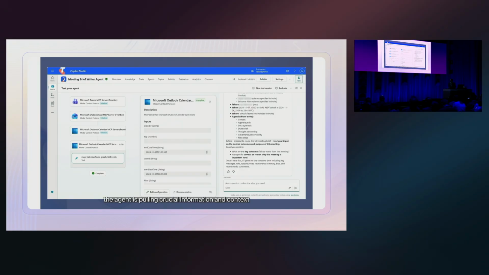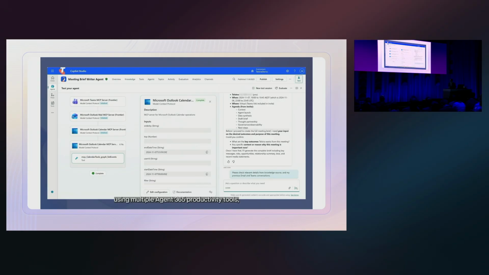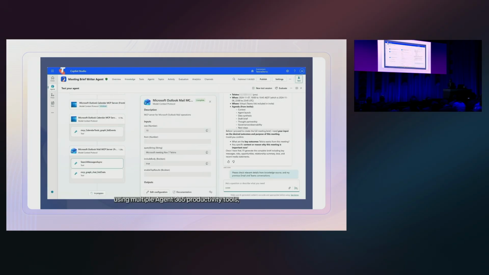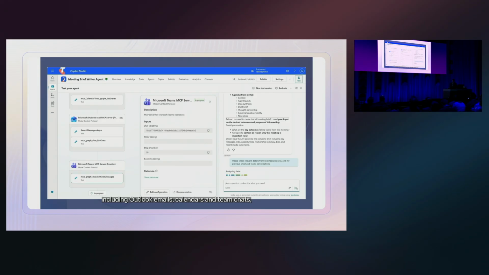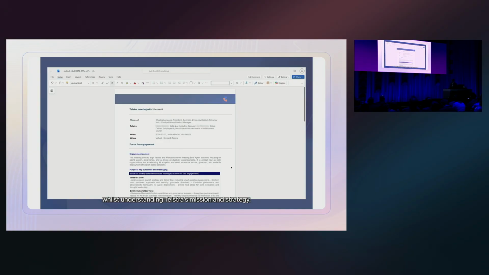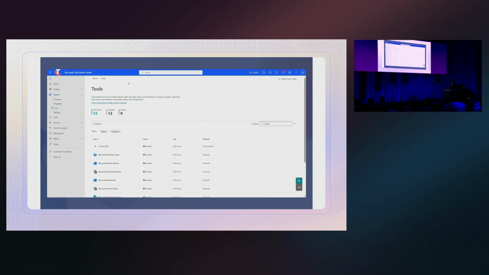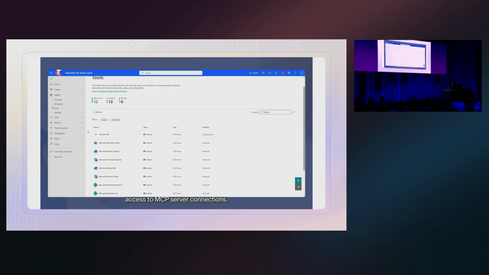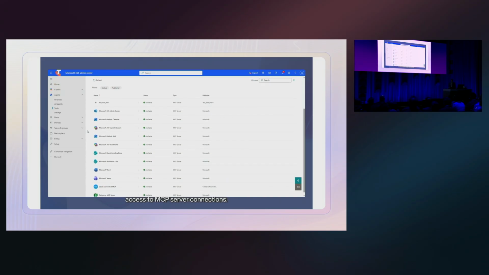As you can see, the agent is pulling crucial information and context using multiple Agent 365 productivity tools, including Outlook emails, calendars, and team chats, whilst understanding Telstra's mission and strategy. Agent 365 provides a centralized console where administrators can review, approve, or deny access to MCP server connections.